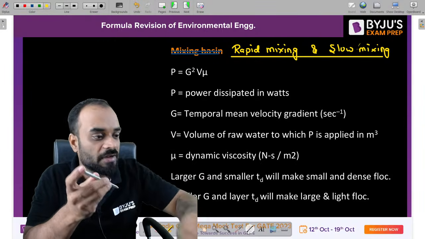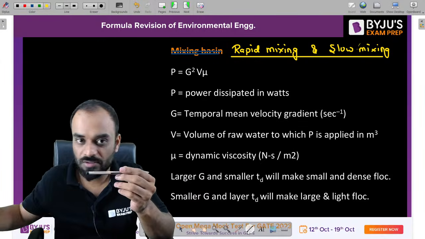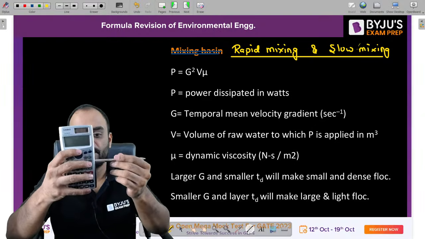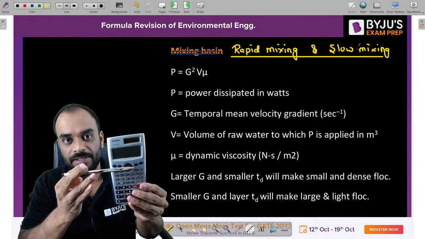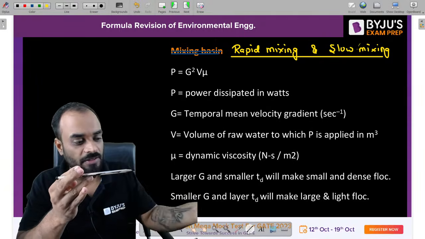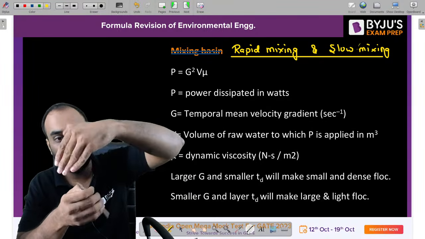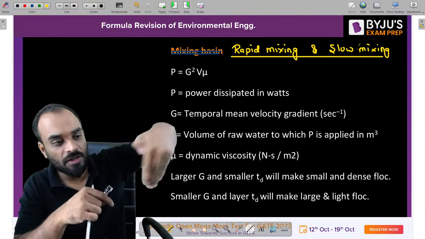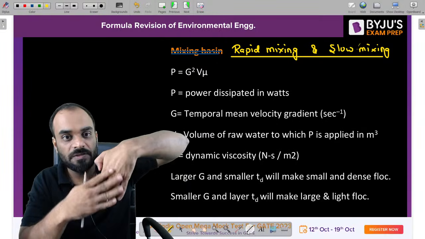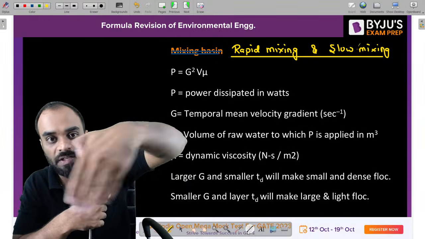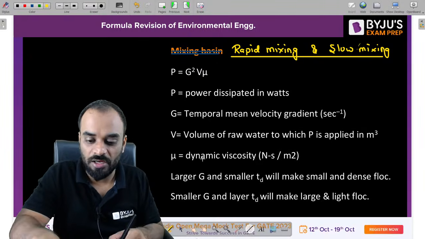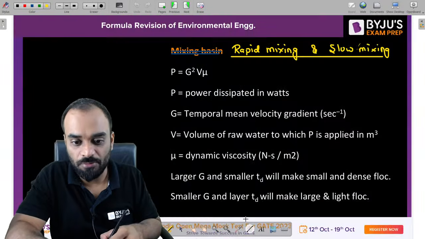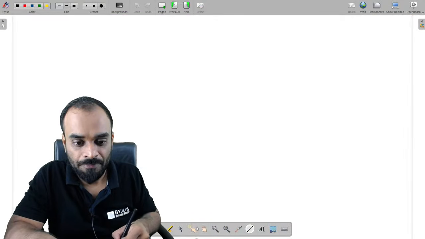Now this impeller will have a certain surface like this, which is also known as a plate, right? Like this. Now if you rotate it, what will happen? Imagine this situation, guys. Through this surface, we are able to mix the water easily, right? So that's why, guys, you need to remember a certain formula to estimate the power of that motor. So let me write the formula first.